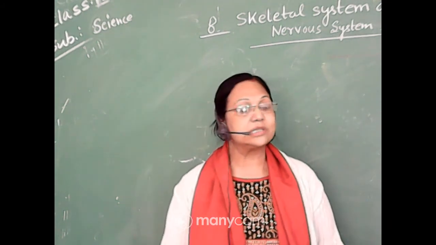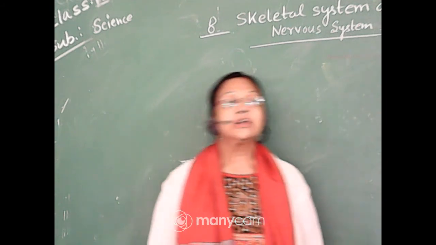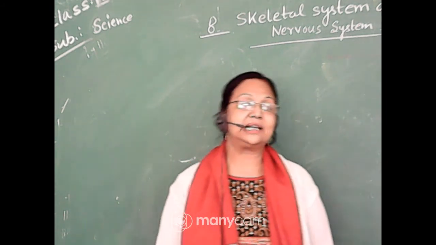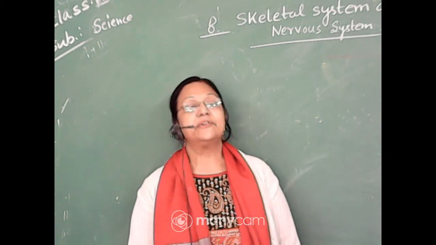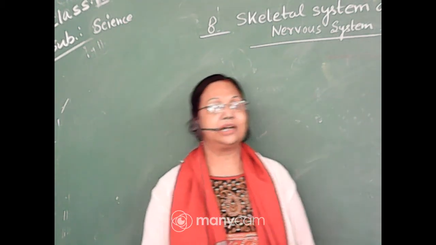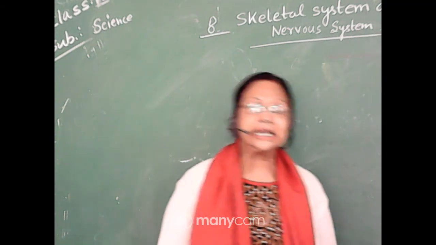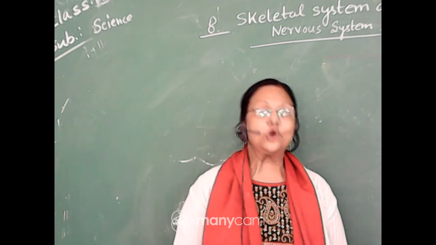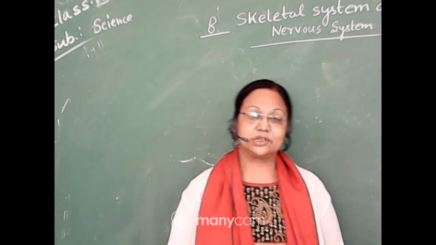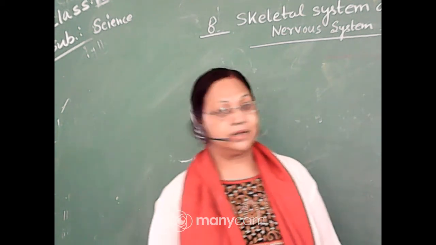There are two systems in our nervous system, and those that reflex immediately are controlled by our spinal cord. Whenever we are thinking a lot, whenever we take decisions by thinking, those decisions are taken by our brain. We will discuss both of these systems in my live class.